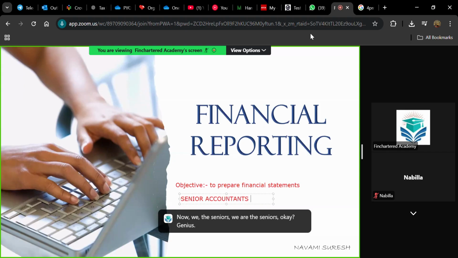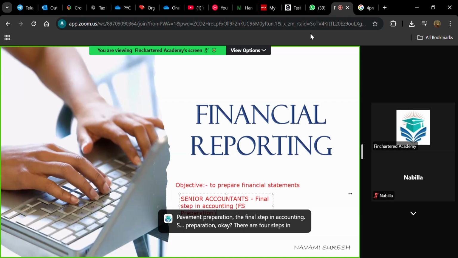The senior accountants will go to the final step in accounting, that is statement preparation. The final step in accounting, which is FS preparation. Okay, there are 4 steps in accounting.